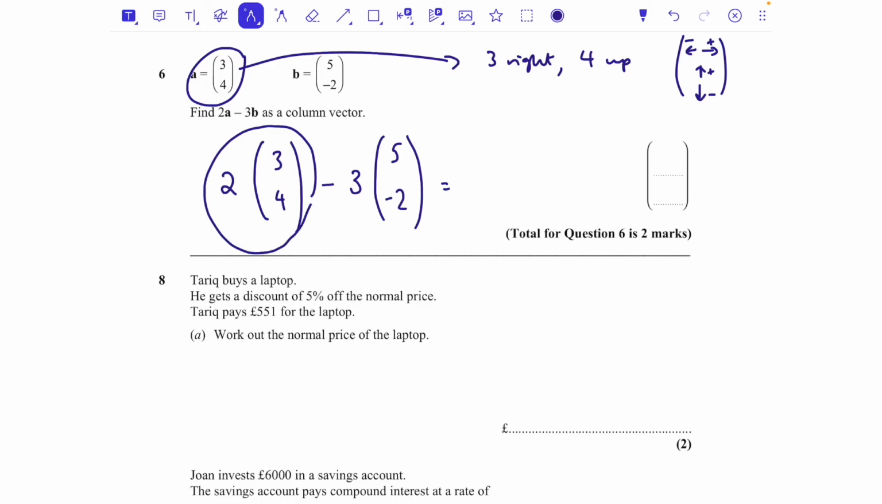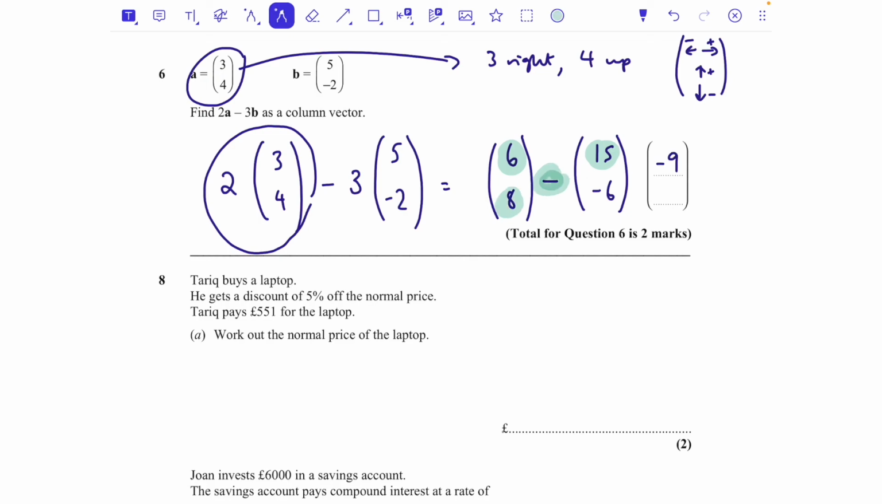So we've got 2 lots of this. First I'm just going to change that to (6, 8). I've doubled the 3 and doubled the 4, and then I'm taking away 3 lots of that one, so that's (15, -6). Now, we can just do 6 take away 15, which gets me -9. And then I can just do 8 take away -6. Now remember that minus minus is going to become a plus. So 8 add 6 is 14. And there we go. (-9, 14) is our answer for 2 marks.